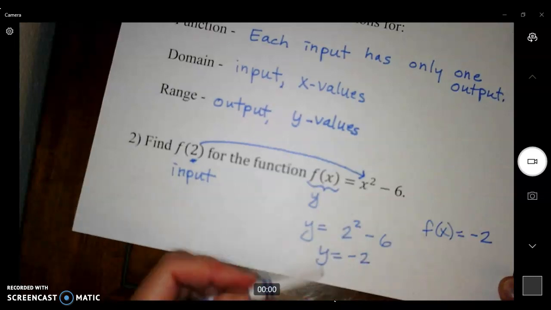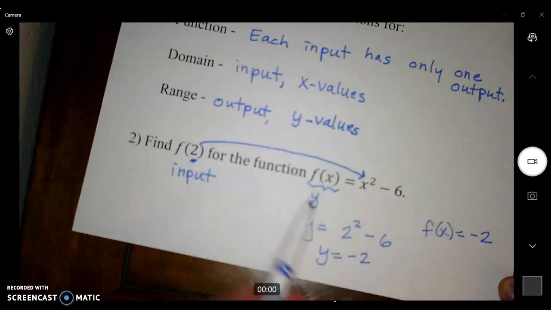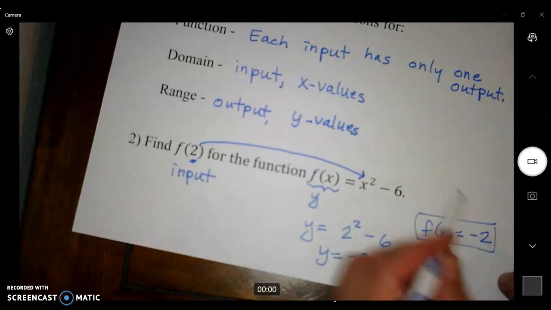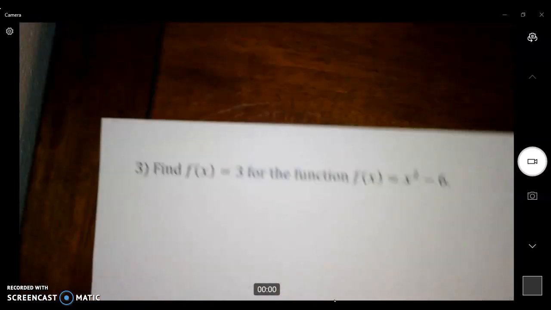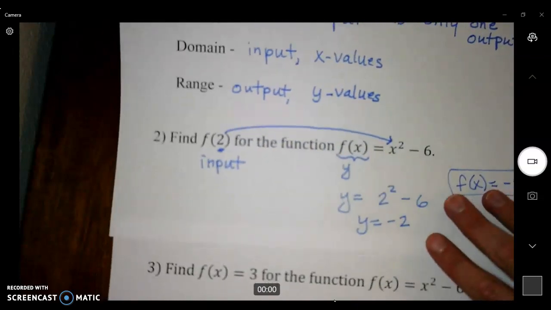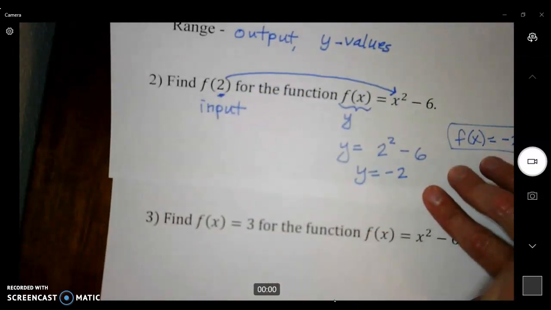Remember, f of x and y are interchangeable. So this is just a fancier way of writing y. So when I take 2 and I put it into this machine, negative 2 will be its output. And before I move on, I want to show you this so you can see the difference between number 2 and number 3.